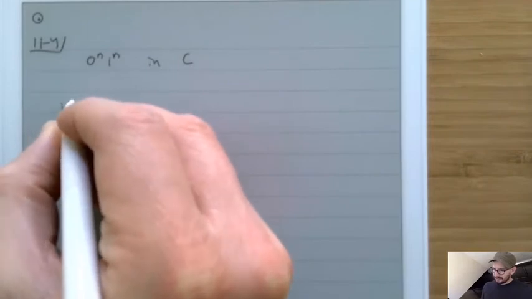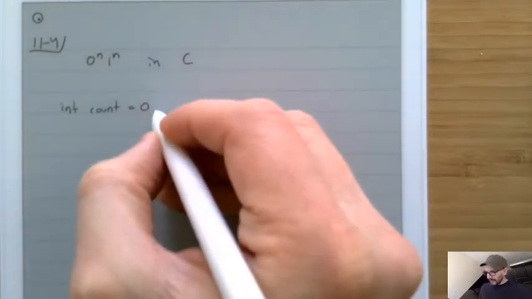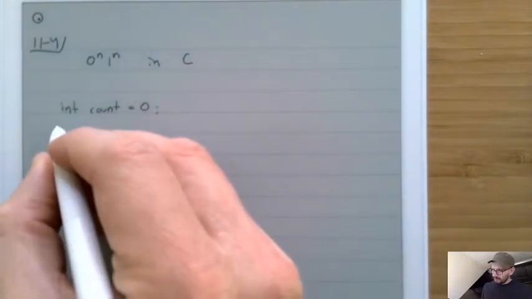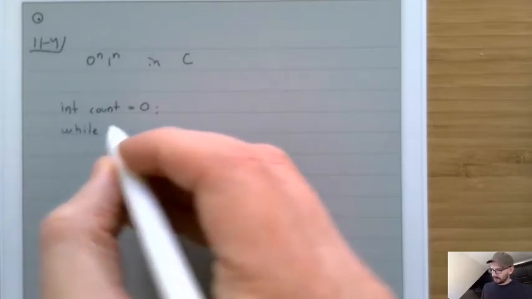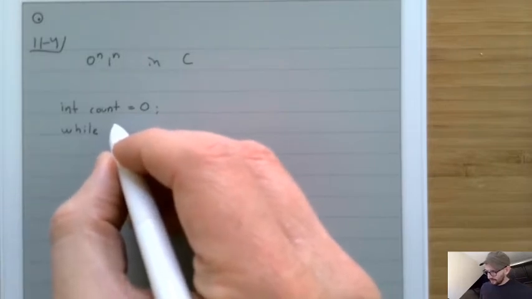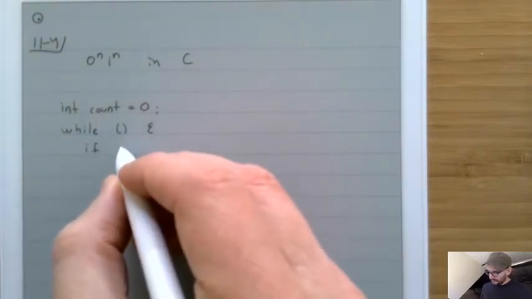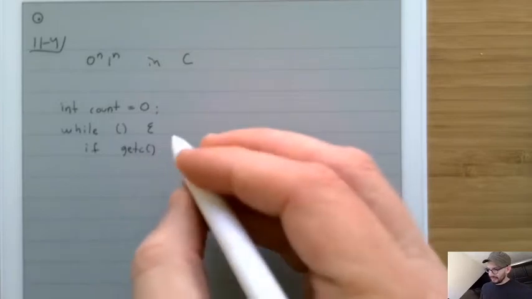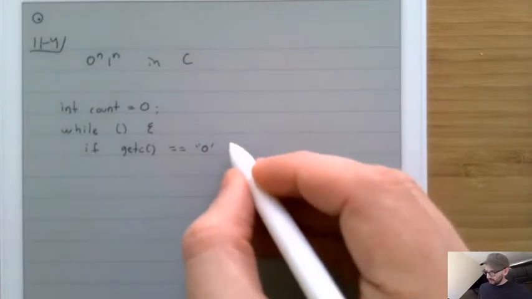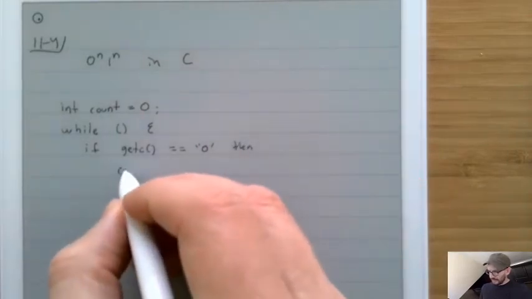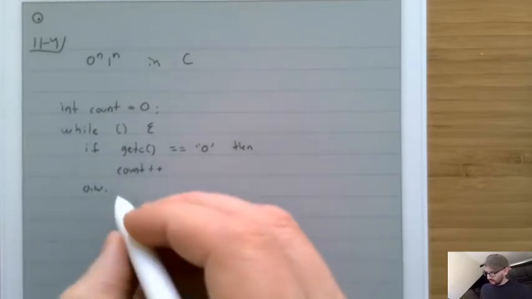We might say int count equals 0. And then we'd say something like while (1), basically an infinite loop. We would say if getc, which gets the next character, is equal to 0, then what we'll do is count plus plus. Otherwise, we'll break.